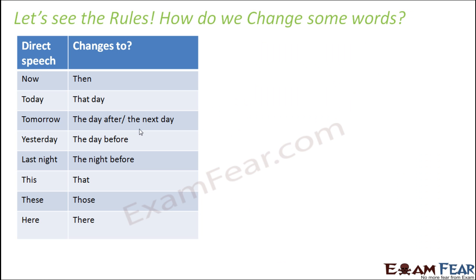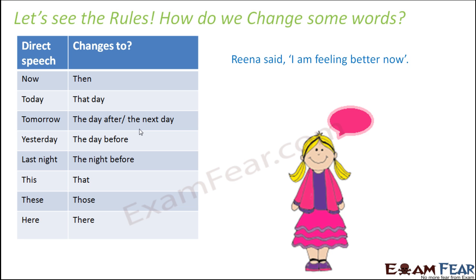Now let us look at the third rule, that is how do we change some words. Here again I have prepared a table because this table will very easily help you to understand how various words are changed. For example, now changes to then, because these words change only when we convert the present tense to past tense, right? Let's look at this one.